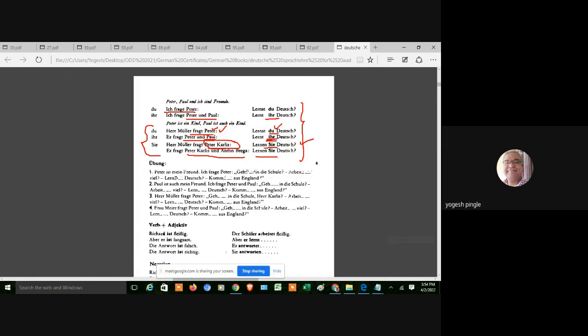Why आप दोनों? Because he is asking this person and this person, so both the persons are having the full name, that's why. And therefore this exercise, if you solve it, then you will come to know which type of verb you are going to conjugate along with the personal pronoun.